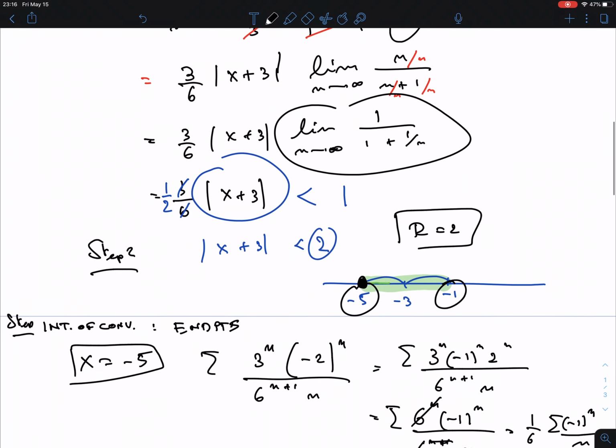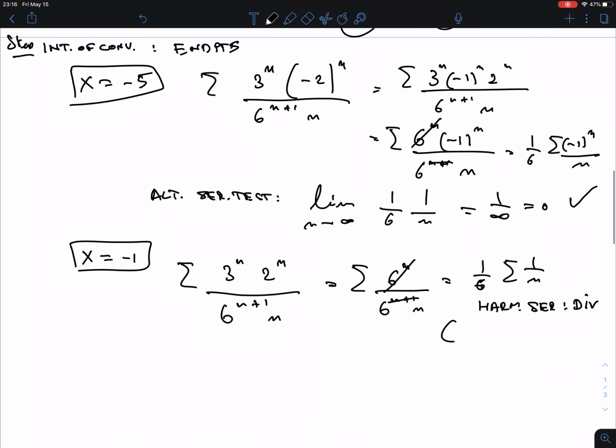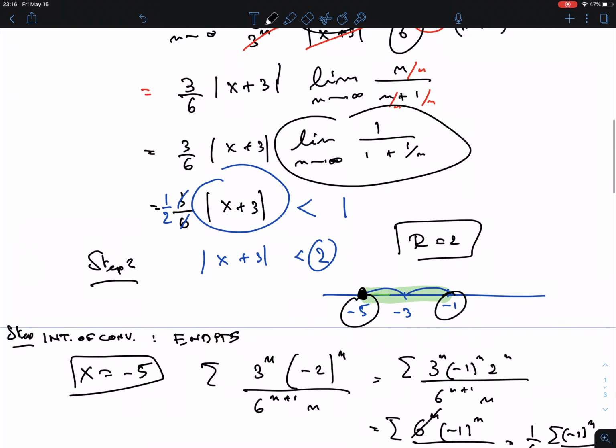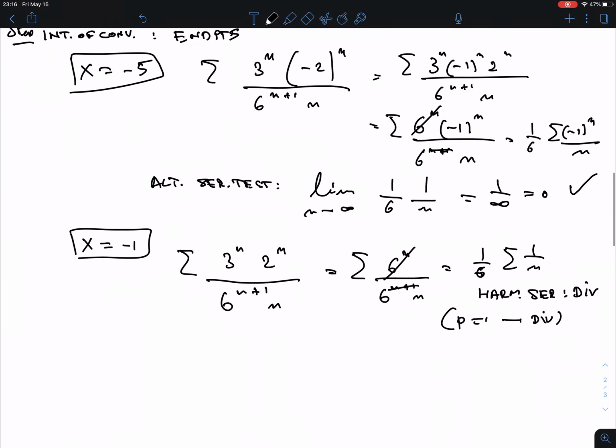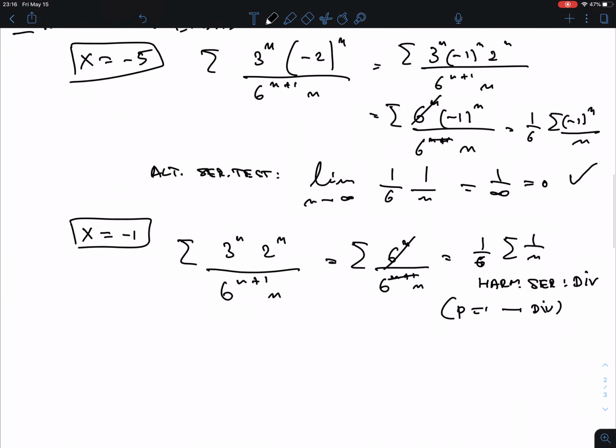Or alternatively, you could say it's a p-series. P is 1, and this also means divergent. Two ways of saying the same thing. So this would mean that we have, let me get rid of these little circles here. And what it looks like is now we have an open endpoint here, so this is not included. Okay, that's it. Now you see that to do the endpoints, there's a little bit of work involved.